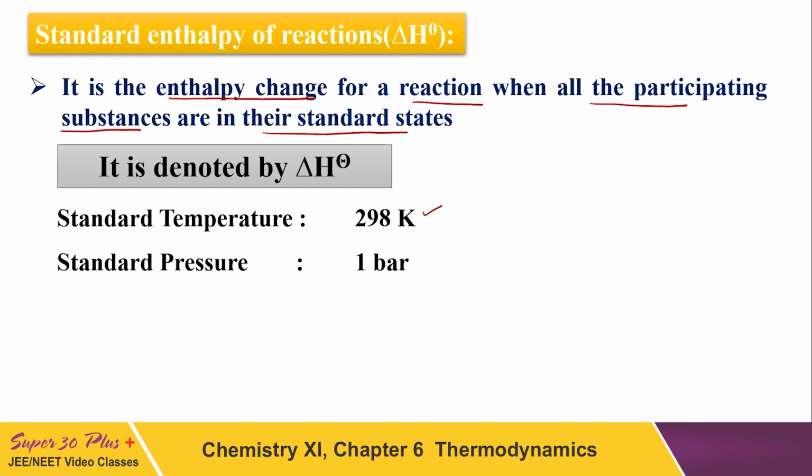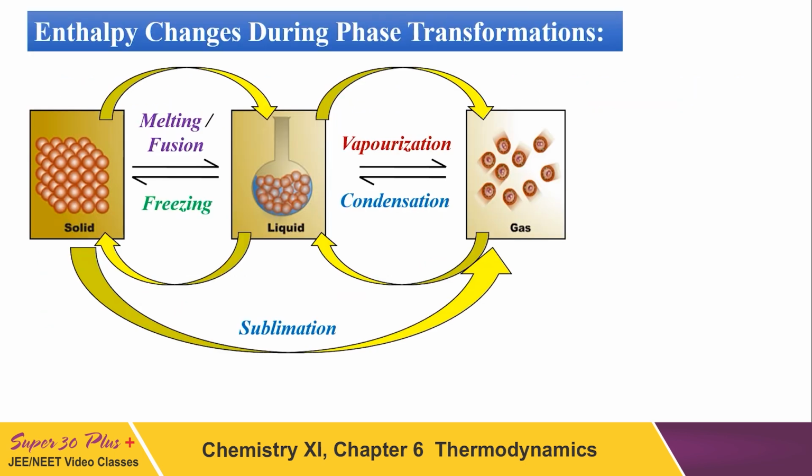Temperature should be 298 Kelvin, pressure should be 1 bar, and if any substance is in aqueous or liquid form, concentration should be 1 mole per liter. If these 3 conditions are followed, it is called standard condition. And we calculate the enthalpy change during the phase transformations.